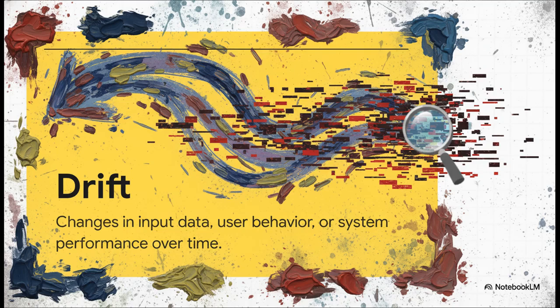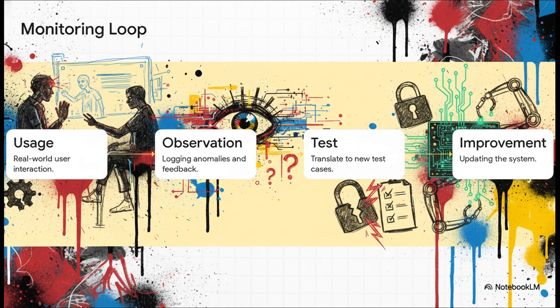Continuous automated observation is literally the only way to catch these silent failures before they impact thousands of your users. This entire process actually builds into a continuous, unbreakable feedback loop. It begins with real-world usage, which teams carefully observe for strange anomalies. And here is the magic step. Every single newly discovered error or valid user complaint is translated directly into a brand new test case for the dataset. Then, that data is used to improve the system. This loop guarantees that the AI is constantly hardening itself against future failures. You are effectively turning everyday user frustration into actionable, repeatable engineering data.